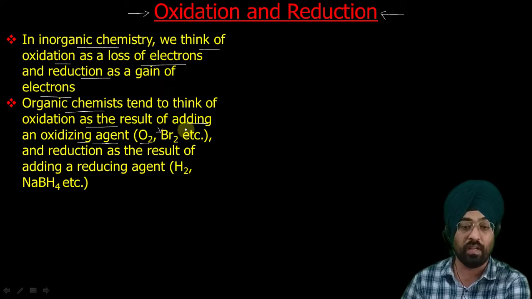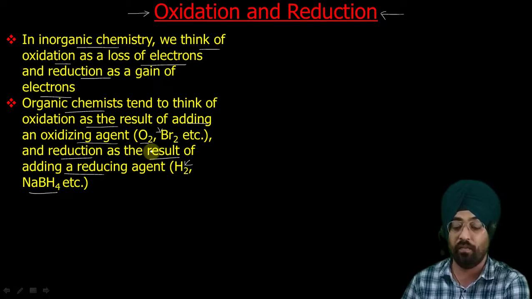On the other hand, reduction is the result of adding a reducing agent like molecular hydrogen, sodium borohydride, lithium aluminum hydride, which we discussed in synthesis of alcohols.